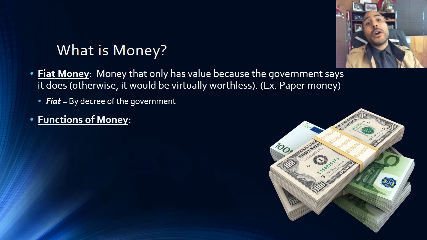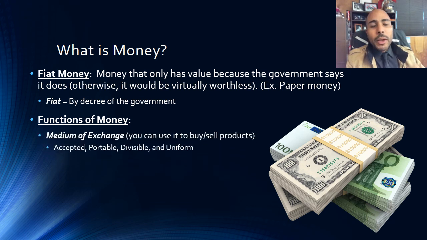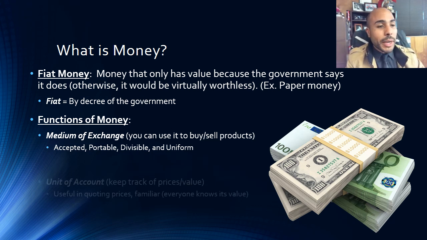All right, the functions of money. What do we use money for? First function of money is that it functions as a medium of exchange. So in other words, you can buy and sell stuff with it. It must be acceptable, portable, divisible, and uniform. As long as it meets those criteria, that's the first box you have to check to be considered money.